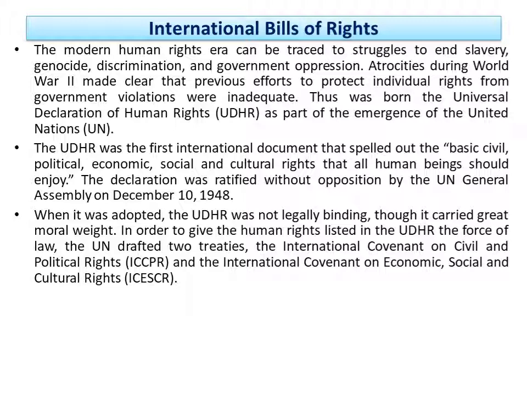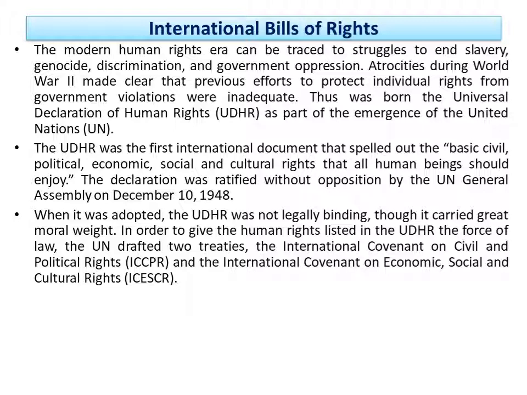It is only a declaration. But in order to give the human rights listed in the UDHR the force of law, the UN drafted two treaties: the International Covenant on Civil and Political Rights, ICCPR, and the International Covenant on Economic, Social, and Cultural Rights.